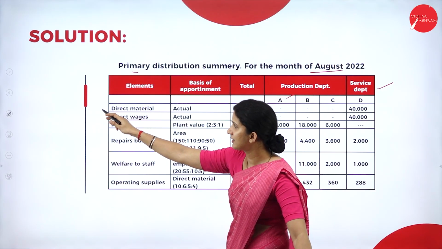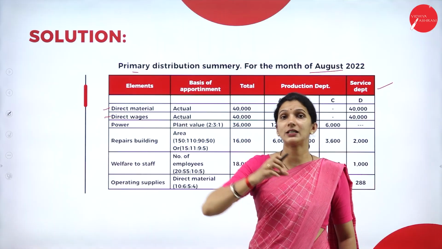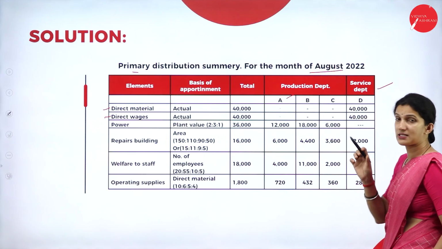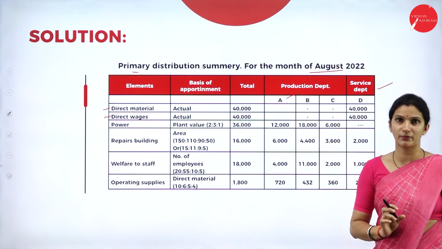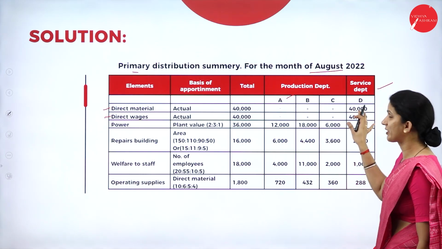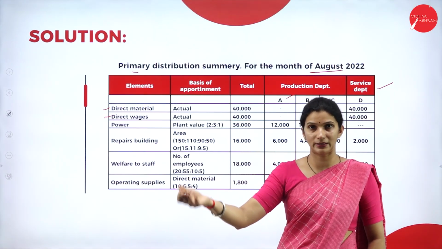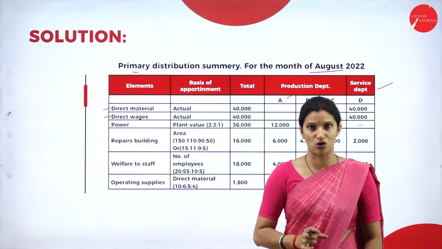First, we have to take direct material and direct wages of only the service department. Because the service department is not involved in production, they are supporting the production departments. So the direct material and direct wages consumed by the service department are considered as indirect cost.